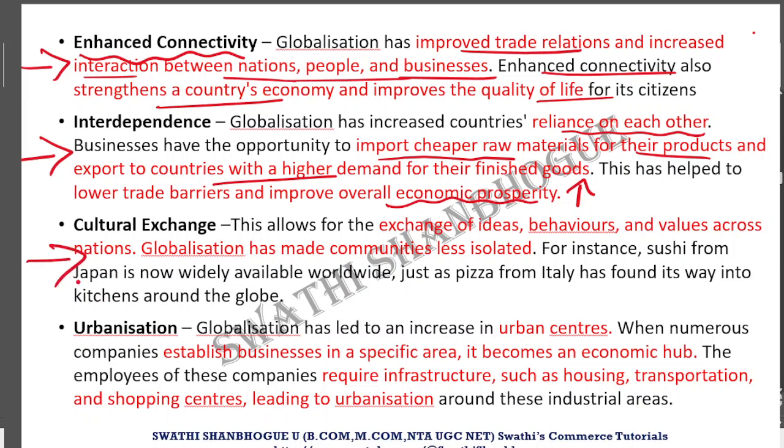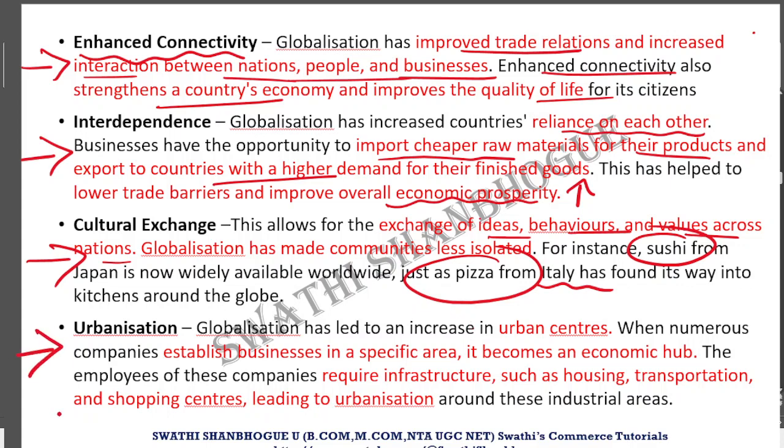There was cultural exchange as well because of the trade activities, and there was correlation and connectivity between these two countries. The ideas, behaviors, and values across the nations were also encouraged and exchanged. That is why we can see that now in India we have a lot of demand for foreign foods or foreign delicacies as well. That is, sushi from Japan has been much liked by Indians as well. Or if you talk about pizza, which is actually from Italy, it has found its way into the kitchens of the whole world as well.